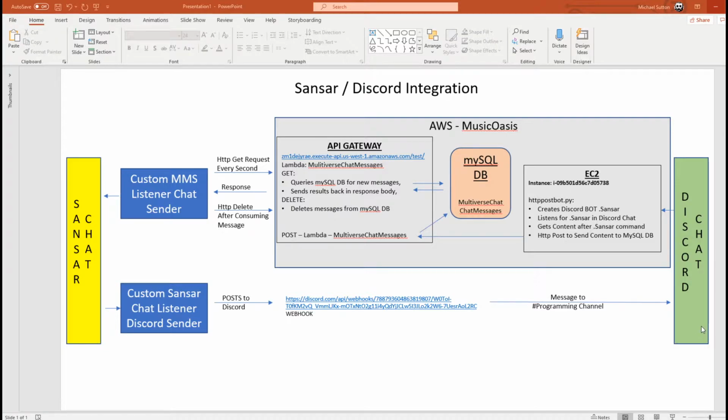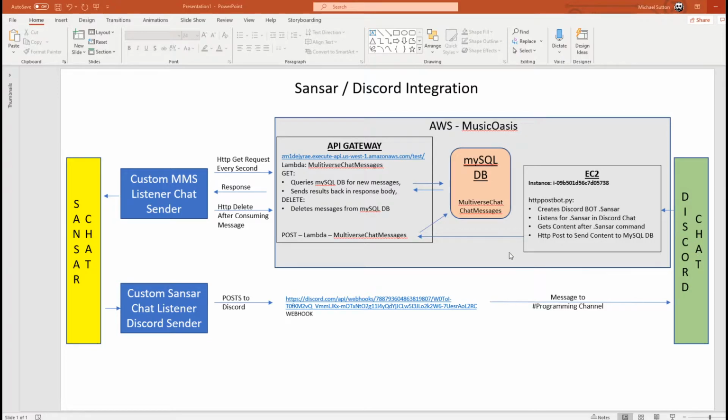Then getting it back to Sansar is a lot more challenging because there's nothing like a webhook or a WebSocket or anything open that allows me to do HTTP posts directly to Sansar. So what I end up doing is polling in Sansar and pulling that information in from Discord. First of all, Discord has the concept of bots, so you can set up a bot to do all kinds of things. That's just a program you write that is running, and it registers and is activated inside of Discord by a command.